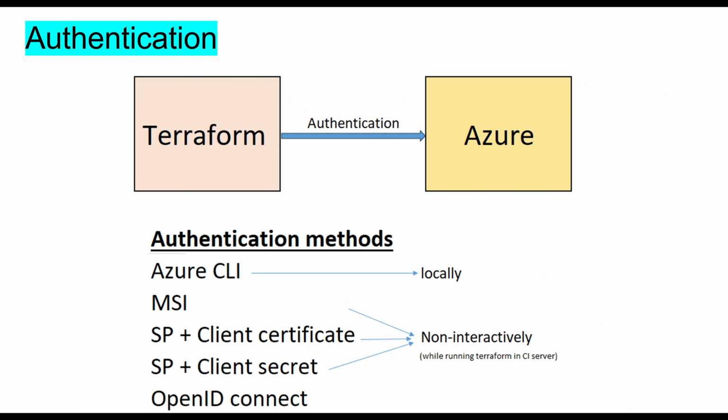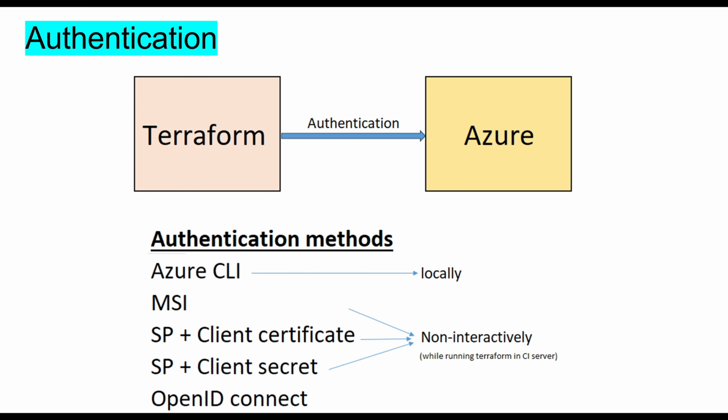Terraform must authenticate to Azure to create infrastructure in Azure. There are different authentication methods. They are authentication using Azure CLI, using managed service identity, using service principal and client certificate, using service principal and client secret, and using OpenID Connect.